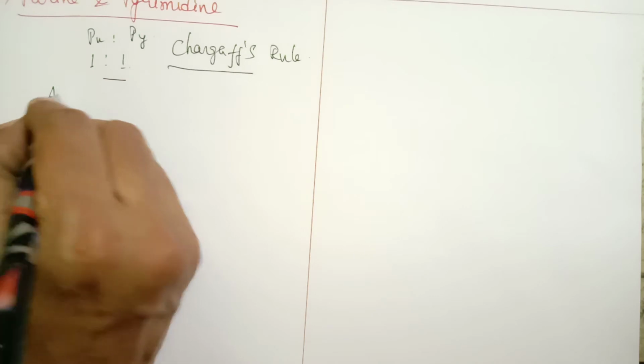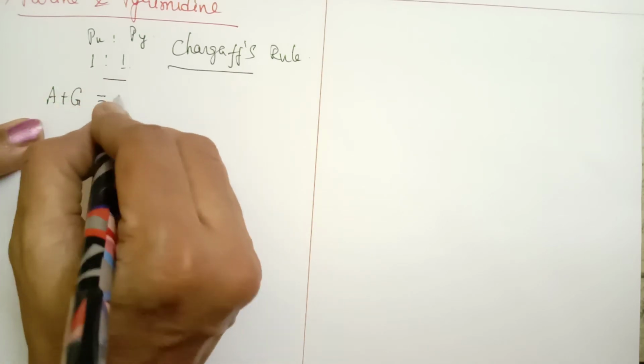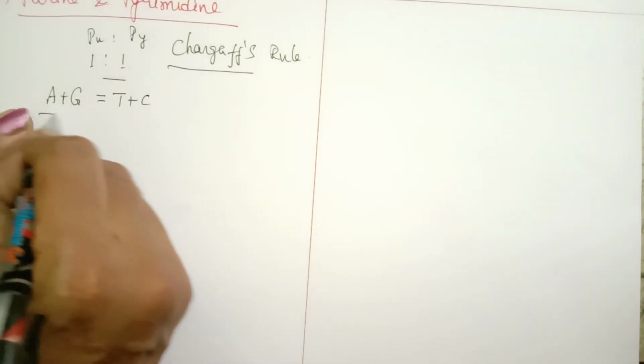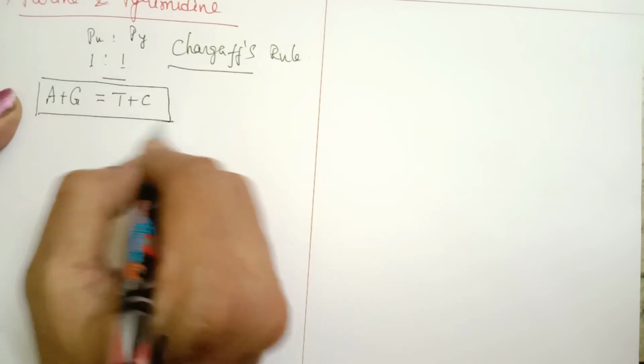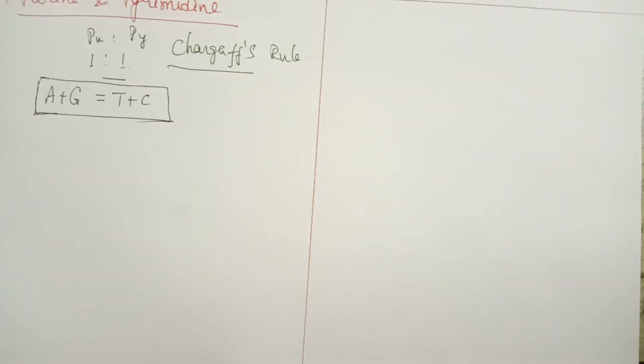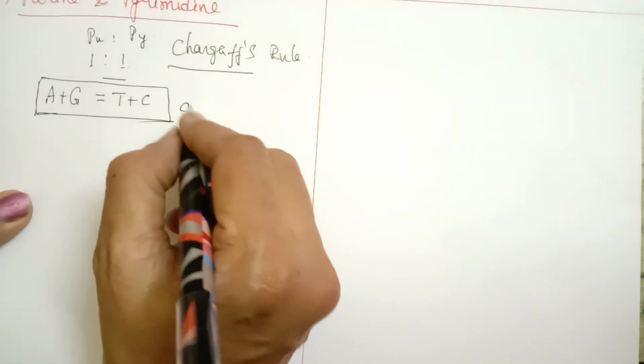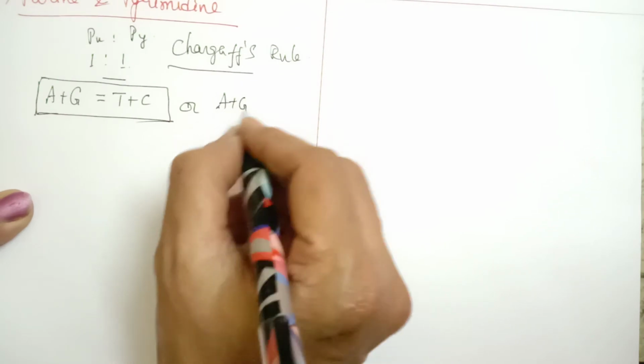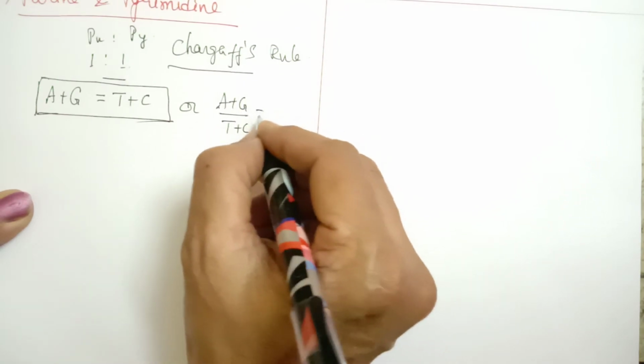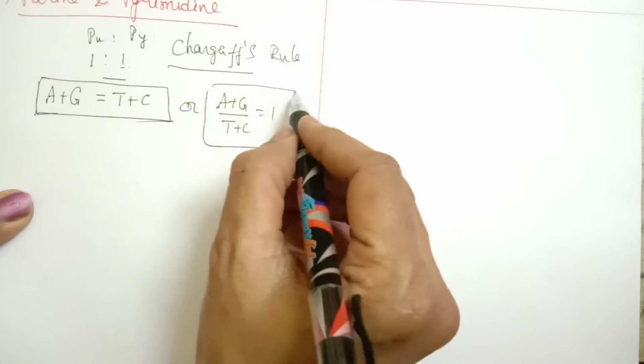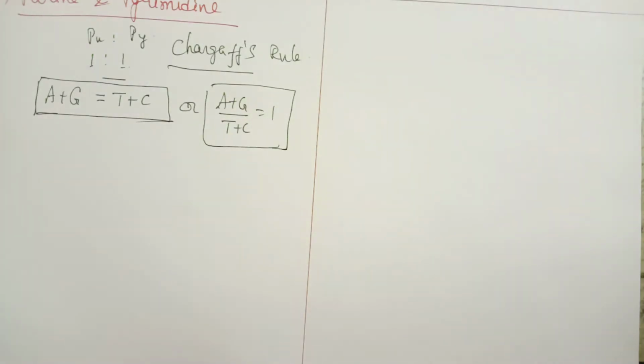This can also be given as A plus G is equal to T plus C. A and G are purines, T and C are pyrimidines. So this can be given as A plus G equals T plus C, or we can also give it as A plus G by T plus C equal to 1. This is called Chargaff's rule. We have some numerical questions on this which we will discuss later.